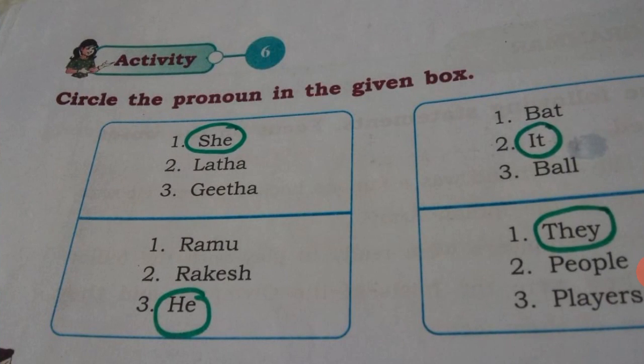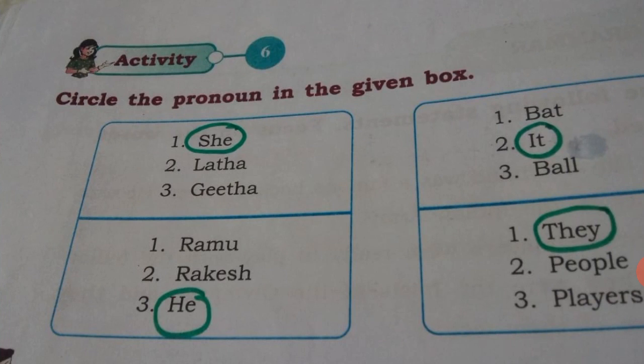Let's move on to the next page, page number 24, activity 6. Circle the pronoun in the given box. Okay. First box, she, Lata, Geeta. Now tell me, what is the pronoun here? She. Lata and Geeta are names of two persons, so they are nouns, and she is a pronoun.